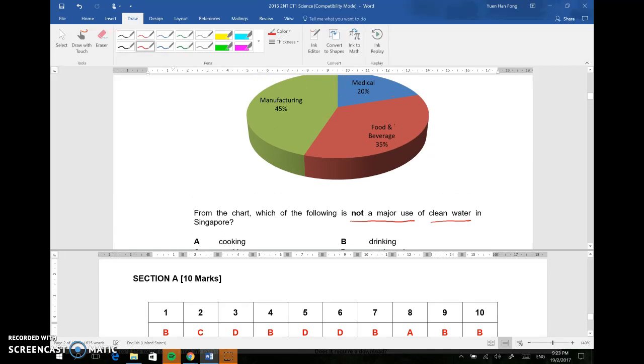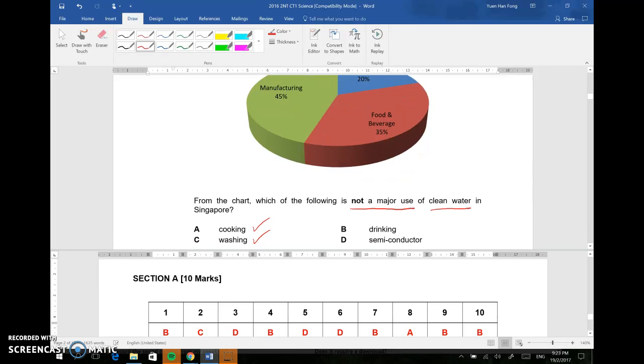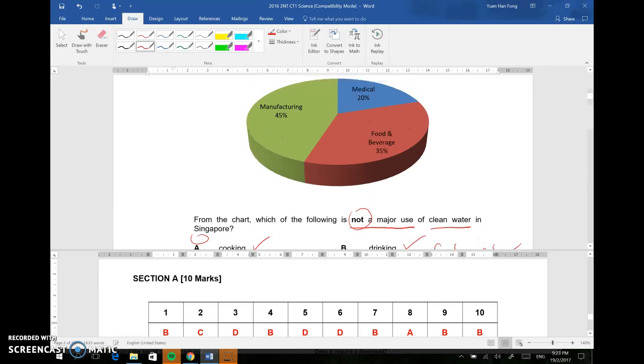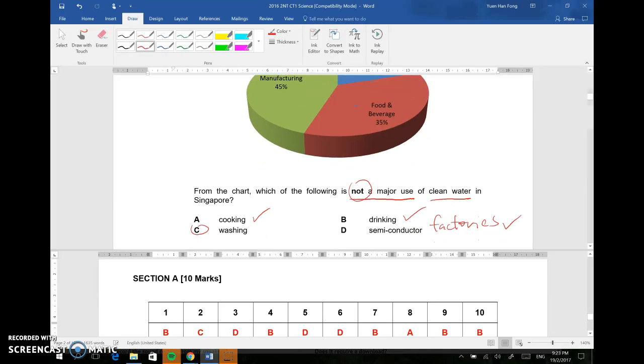Cooking is under food and beverage, drinking is also under food and beverage, and semiconductor is used in factories, which is under manufacturing. So the one that is not a major use is washing. It's not stated here about the washing part, so the answer is C for question 2.